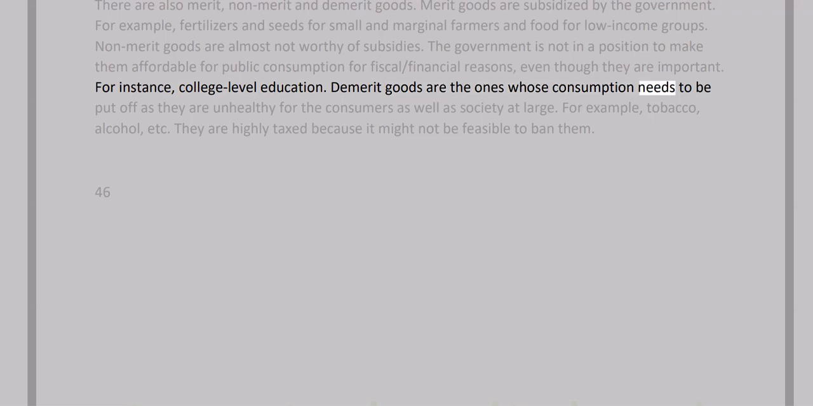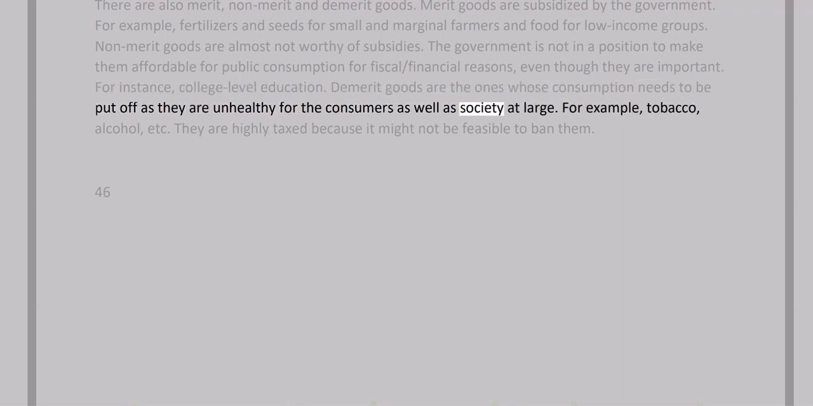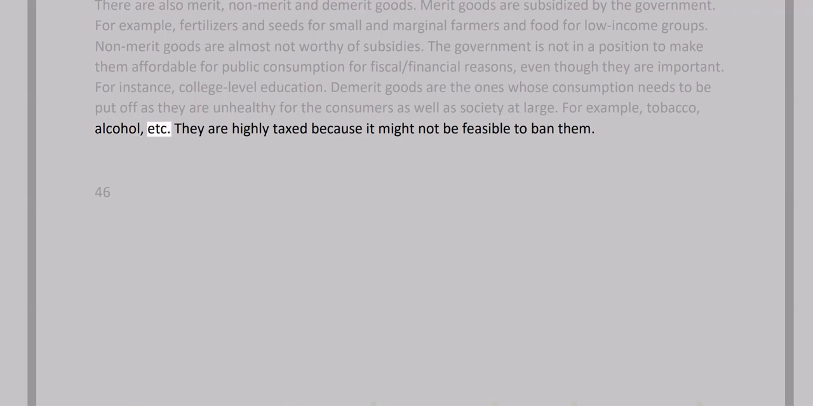Demerit goods are the ones whose consumption needs to be put off, as they are unhealthy for the consumers, as well as society at large. For example, tobacco, alcohol, etc. They are highly taxed because it might not be feasible to ban them.